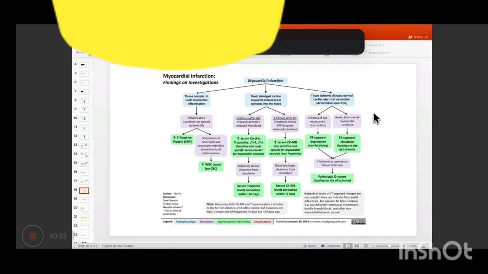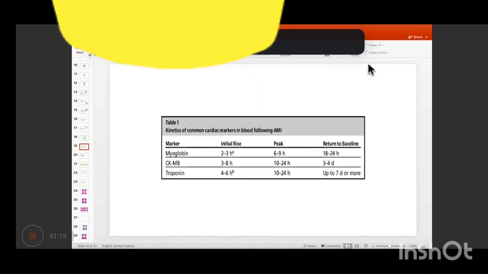And apart from that, we have some newer biomarkers. Does anyone know any newer biomarkers? They have not been standardized yet, but they're still in research. Any new biomarker that you're aware of? Okay. So this is another table for you to go through. This simply tells us the timing of all the biomarkers. As you can see, myoglobin appears before CK-MB.